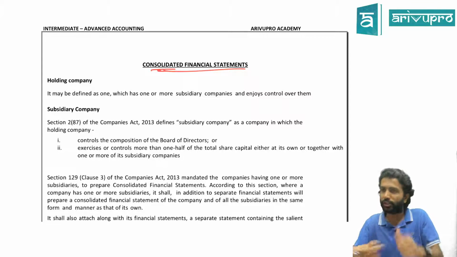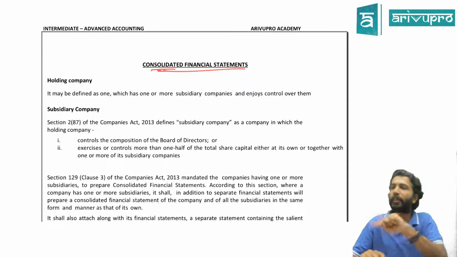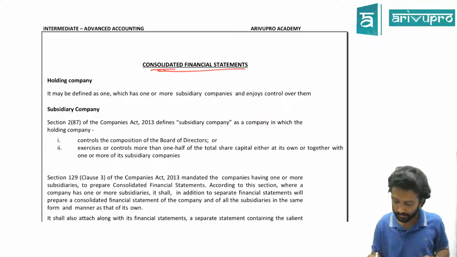So if you have to consolidate a financial statement, one company should have at least 51% or more shares in the voting power in the other company. I'll give you an example, then you tell me.